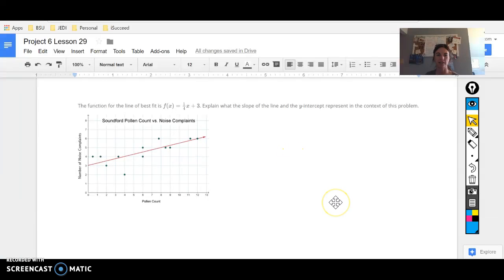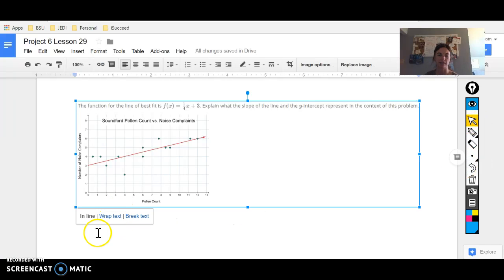And last but not least, the function for the line of best fit, as we determined previously, is f of x equals 1/4 x plus 3. Explain what the slope of the line and the y-intercept represent in the context of this problem. The y-intercept is at (0, 3). So what they're saying here is that even when the pollen count is 0, they get an average of 3 complaints. So I'm going to go ahead and type that in here.